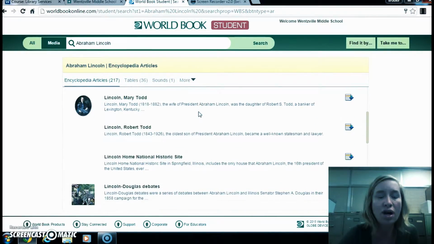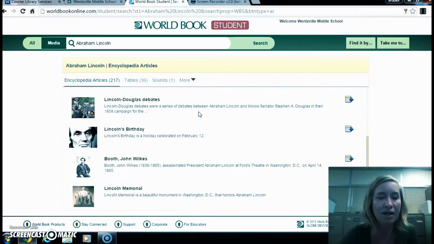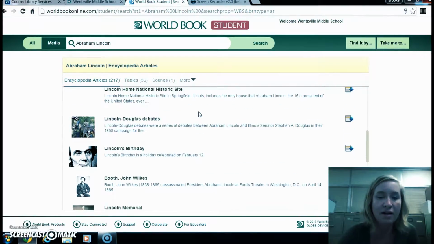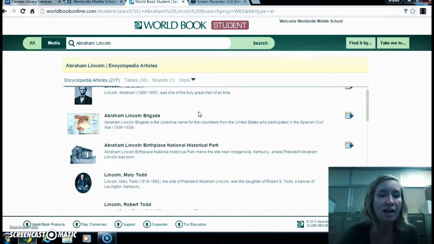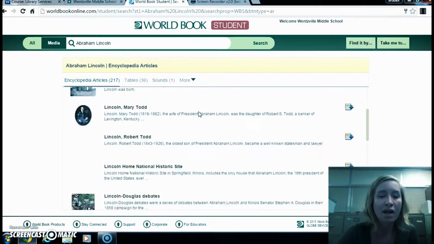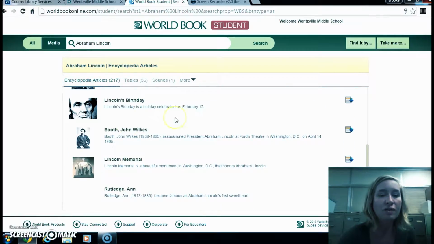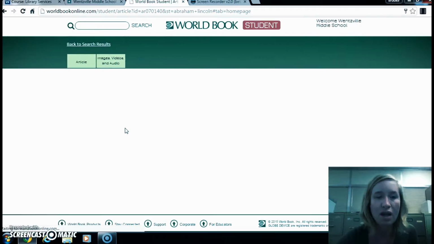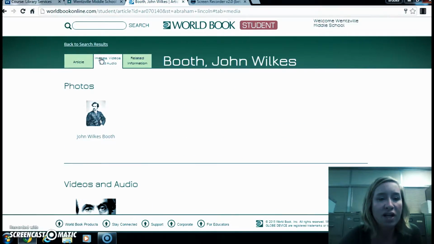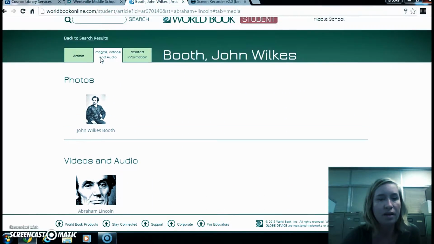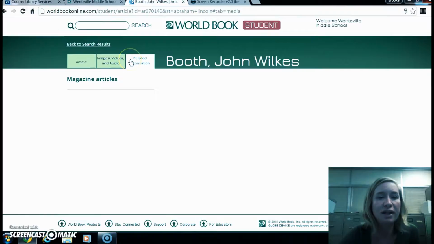Now, this is more of an encyclopedia type website, but it'll still give us a lot of stuff. So if we were researching Abraham Lincoln's assassination, there is an article on John Wilkes Booth if I scroll down. So I'm going to go ahead and click on that one. And it tells us a little bit about John Wilkes Booth. We've got image, video, and audio. And then it gives you some related information as well.